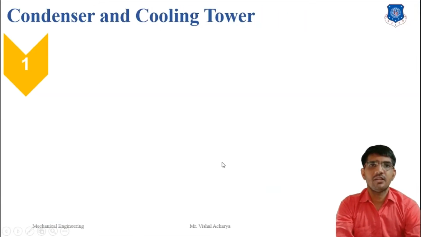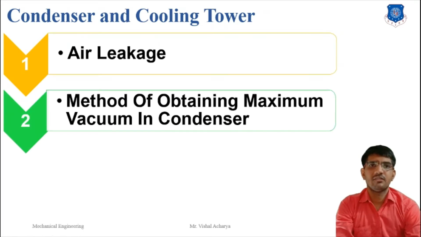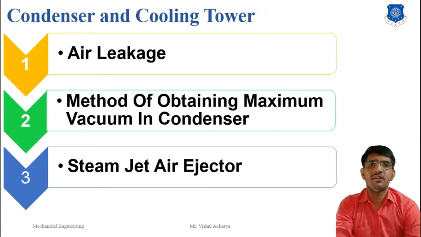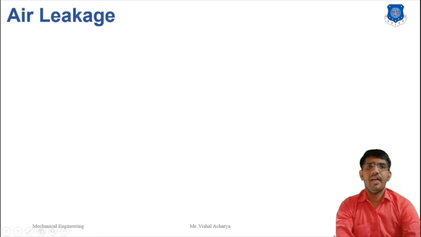Today we will discuss air leakage, its effect on the condenser, methods of obtaining the maximum vacuum in the condenser, the steam jet air ejector, and the air pump. First is the air leakage.